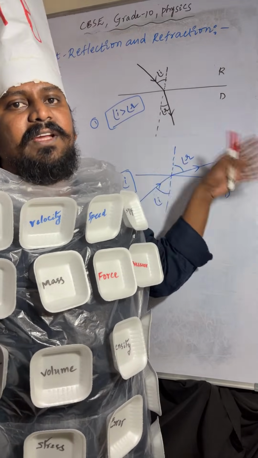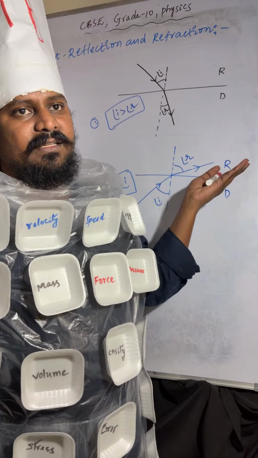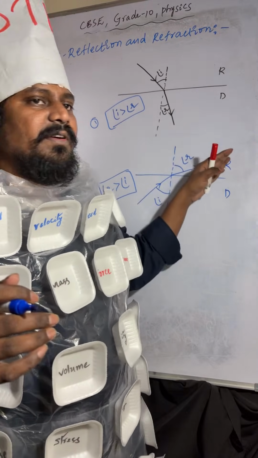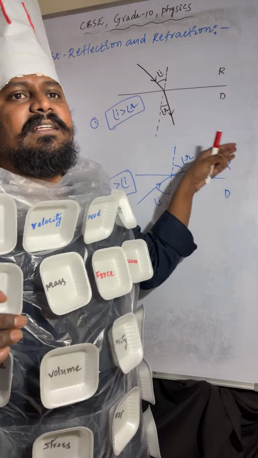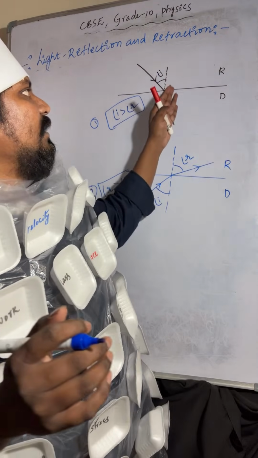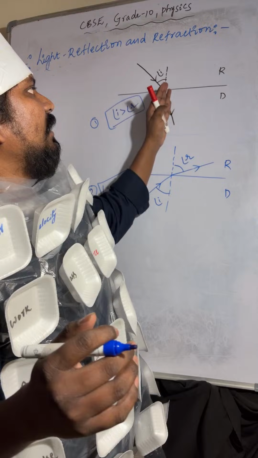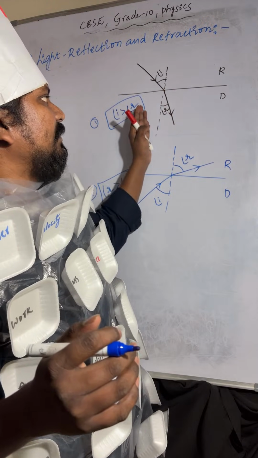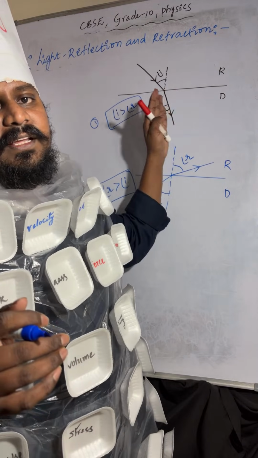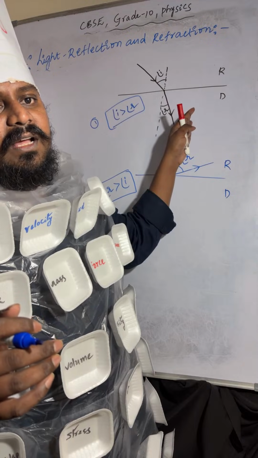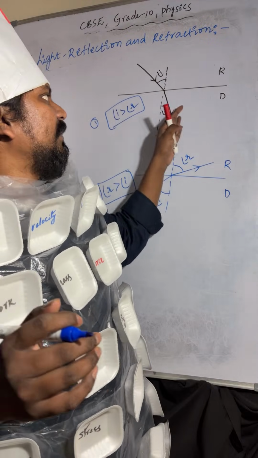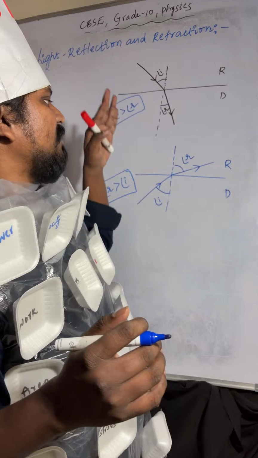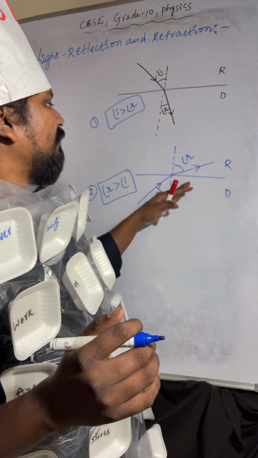So the light ray is moving away from the normal line, so speed is increasing in the rarer medium. And here you can observe the light ray is bending towards the normal line, so speed is decreasing. Understood? I hope it is very clear. So this is about refraction.